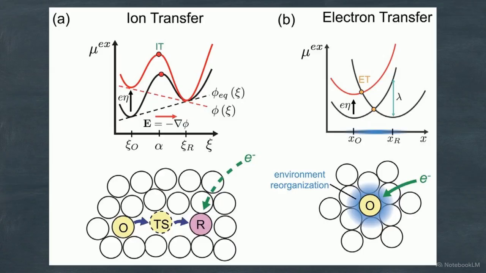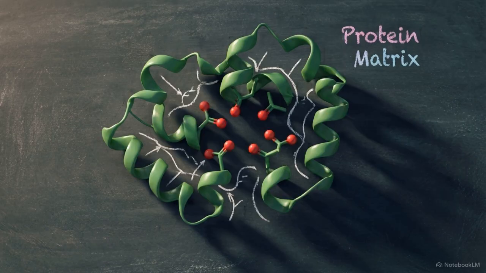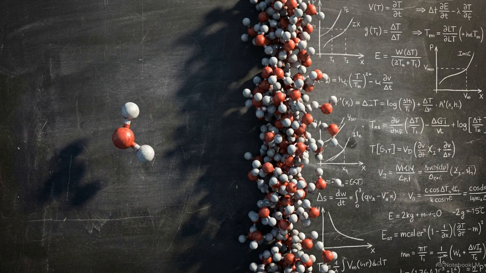The cost of forcing the surrounding matrix into this geometry is the reorganization energy, denoted by lambda, shown by the blue shaded region. Enzymes catalyze reactions by directly lowering this reorganization energy. They pre-organize the dielectric environment of the active site so that less energy is wasted shifting the surrounding structure. The true barrier to a chemical reaction is the thermodynamic cost of rearranging the solvent around the reactants.